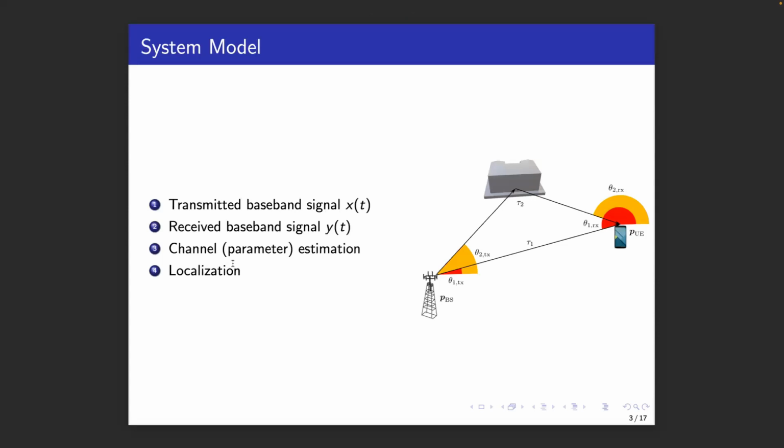We consider a scenario with a transmitter and a receiver. The transmitter is a base station, the receiver a user device, a UE, each equipped with an array in a multipath environment. The transmitted wideband signal goes over the air via the line-of-sight path, as well as non-line-of-sight paths via the objects. The receiver, the UE, estimates the multipath delays, angles of arrival, angles of departure. These are then used for localizing the user.